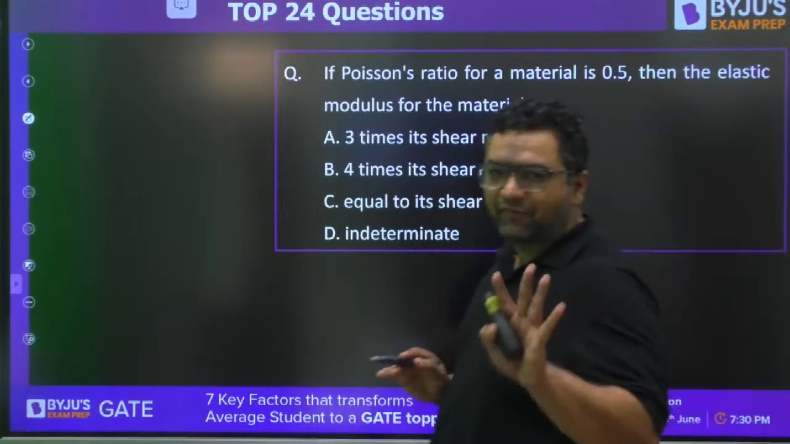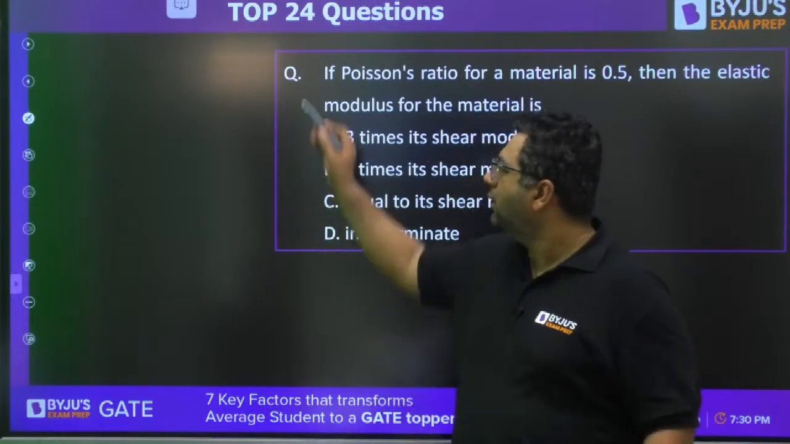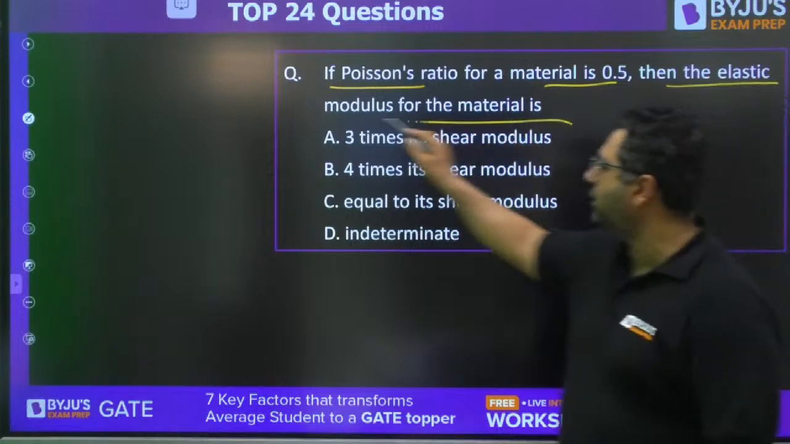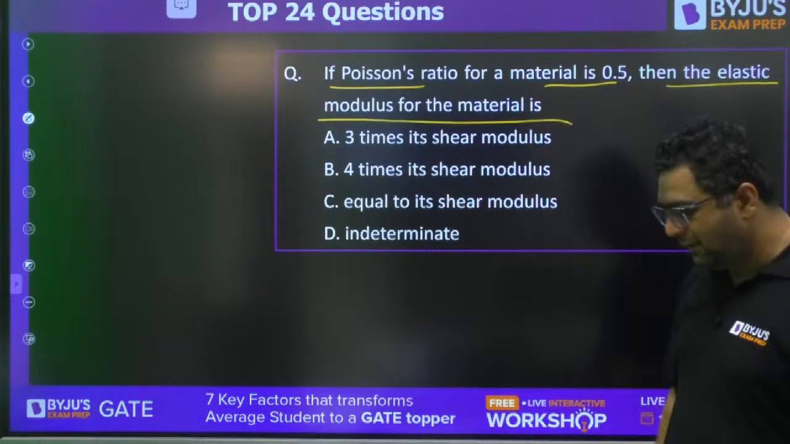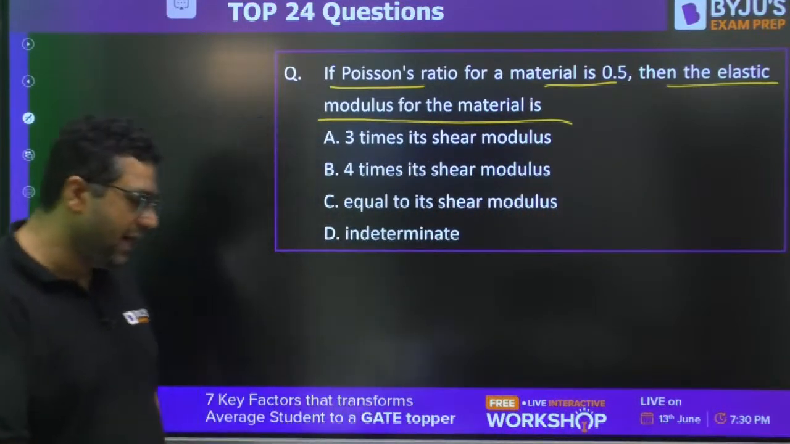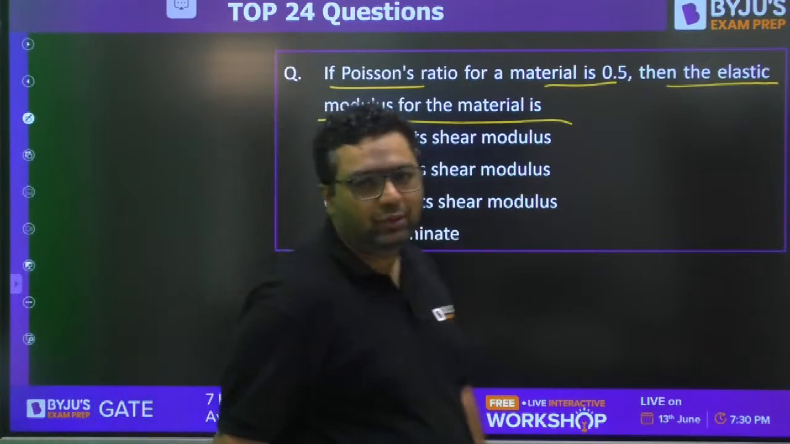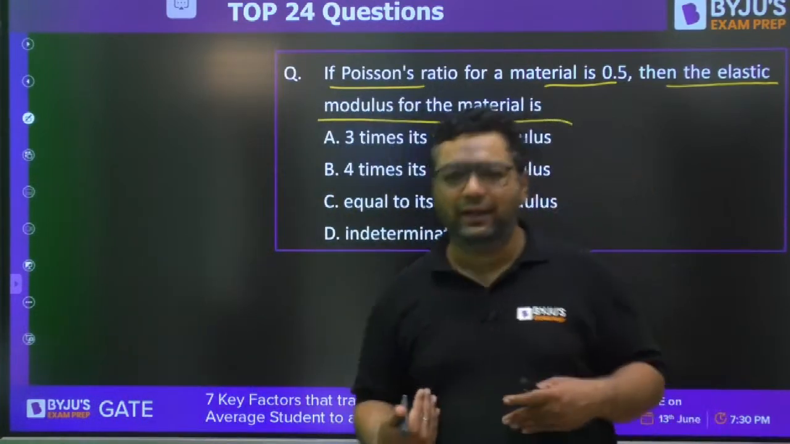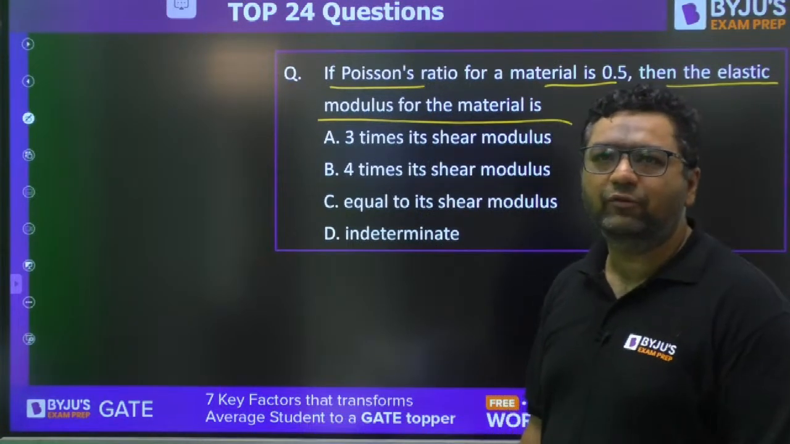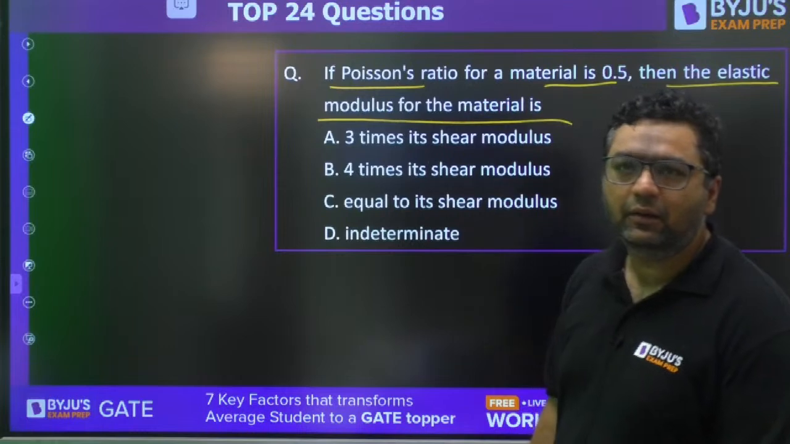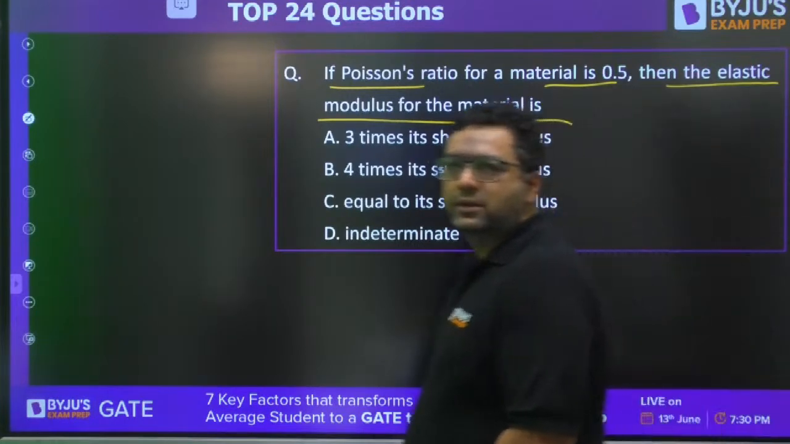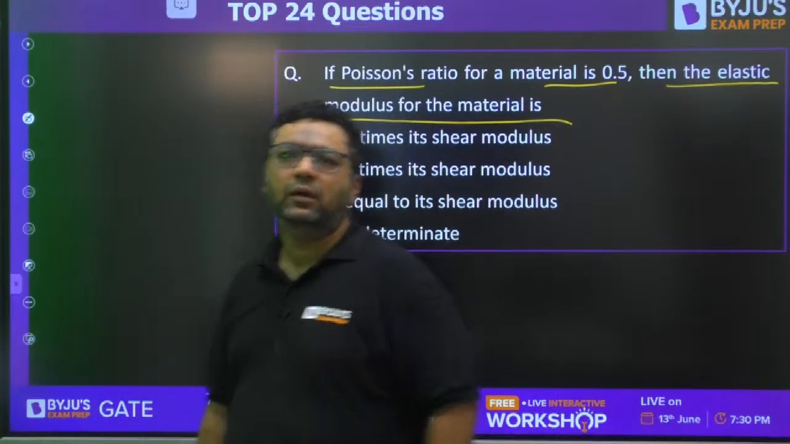So we have kept some difficult questions plus some easy questions. If Poisson ratio for a material is 0.5, then the elastic modulus of the material is. Please tell me, did you learn something new today or not? Every day the target should be that you must learn something new and revise what you already know as well. Anubhav, your comments are visible. Great, very good, Jitin. Wonderful.